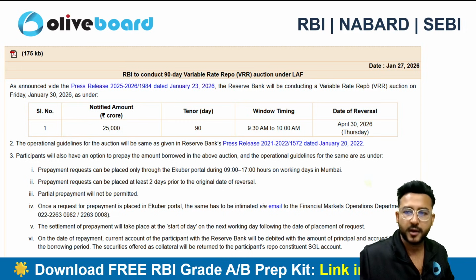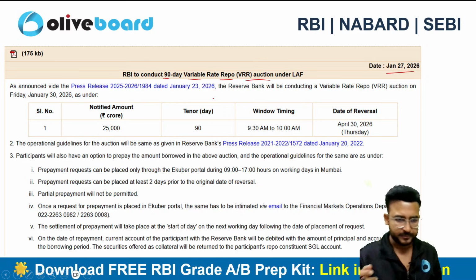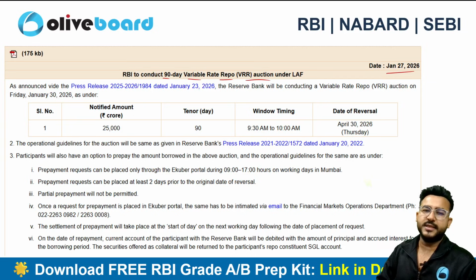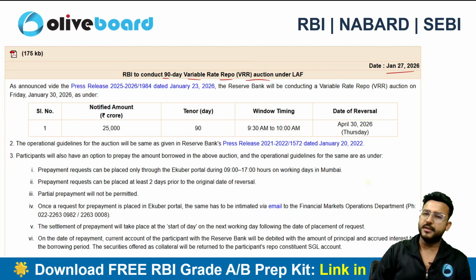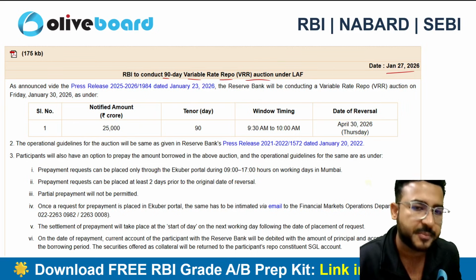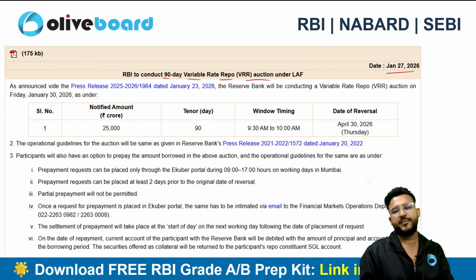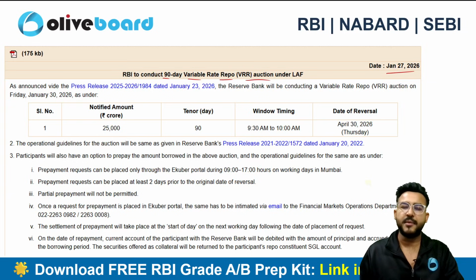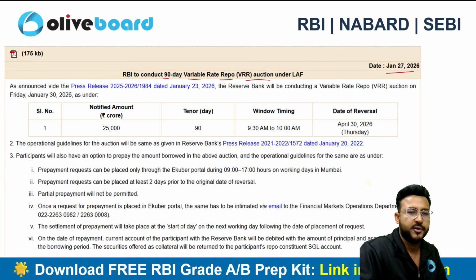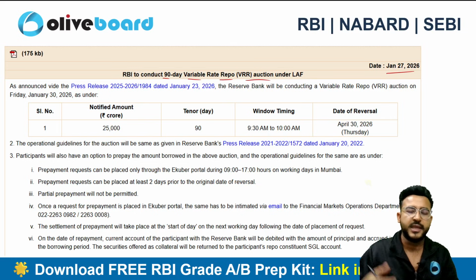After that, guys, on 27 January, RBI has conducted a 90-day variable repo rate auction under the LAF facility, right? So this is just there to infuse liquidity in the banking system, and I have already created a separate video for these kinds of transactions through which RBI has injected liquidity into the system. So this is nothing but an auction process, variable repo rate auction.